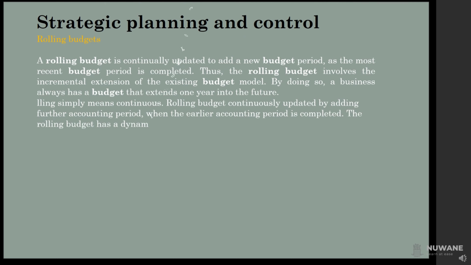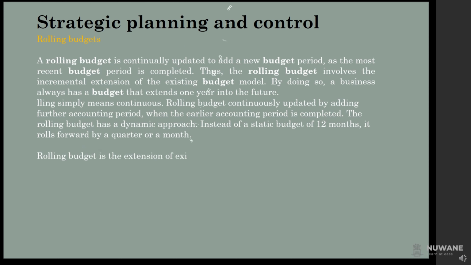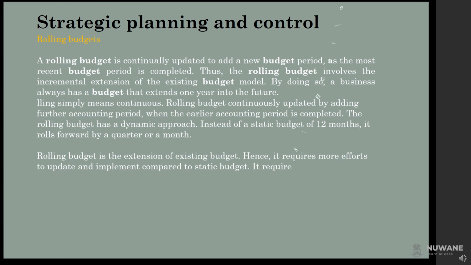The rolling budget has a dynamic approach. Instead of a static budget of 12 months, it rolls forward by a quarter or a month. Rolling budget is the extension of the existing budget. Hence, it requires more effort to update and implement compared to a static budget. It requires time and effort in preparation. Rolling budget is also known as a continuous budget.